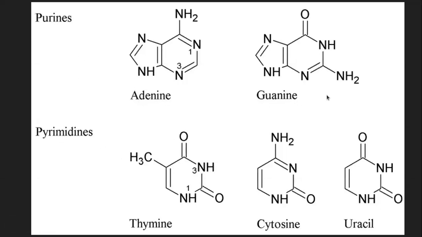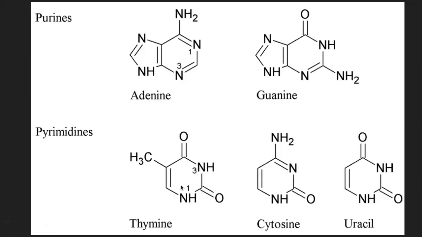Purines are adenine and guanine, two-membered ring nitrogenous bases, and pyrimidines are single-membered ring structures. Pyrimidines are thymine and cytosine, and if it is RNA, instead of thymine, it will be uracil. So in RNA you will have cytosine and uracil; if it is DNA, you will have thymine and cytosine.